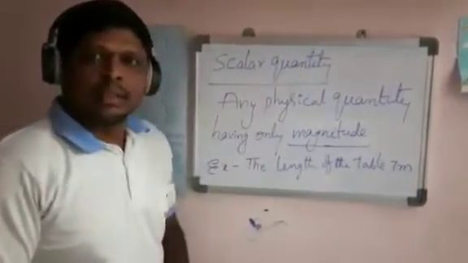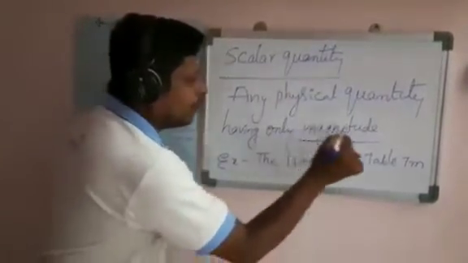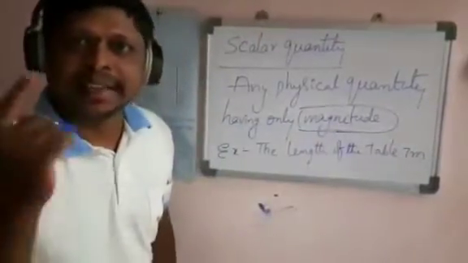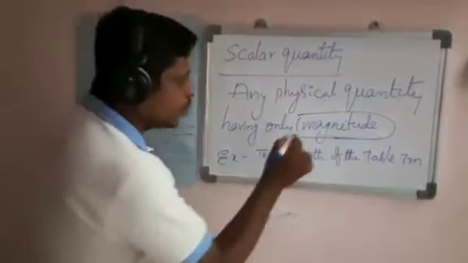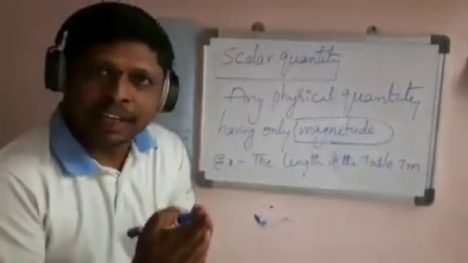Next, scalar quantity. Any physical quantity having only magnitude but not direction is known as a scalar quantity. I said only magnitude. Magnitude is nothing but the numerical value and units.